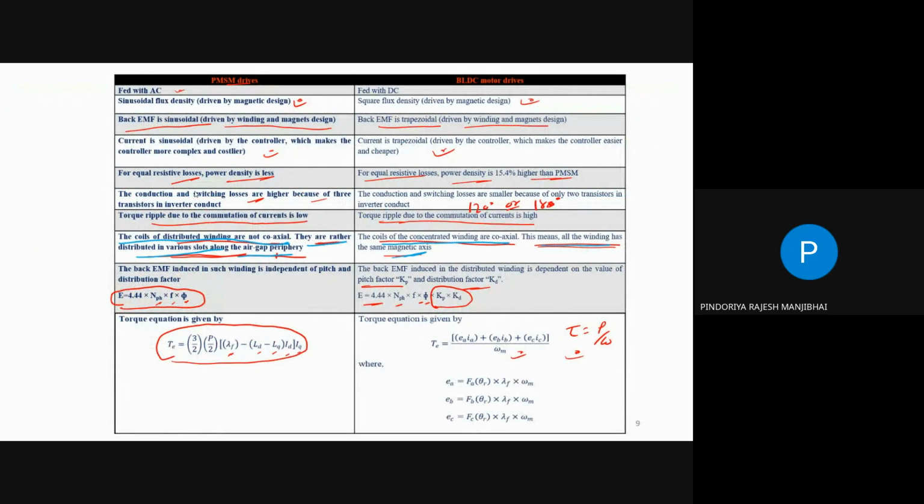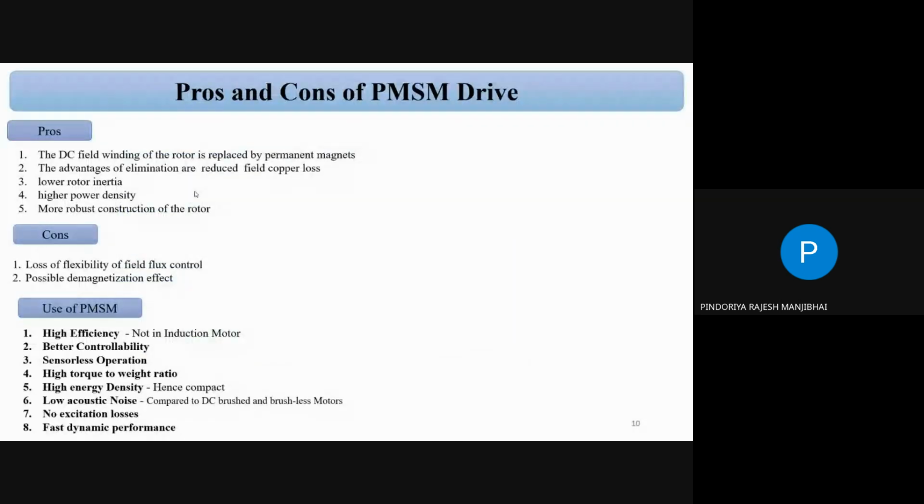So this difference is not important for this subject, but this difference is important for the parallel subject. Those who took the parallel subject, this is the most important part. So there is a difference between the PMSM and BLDC motor.